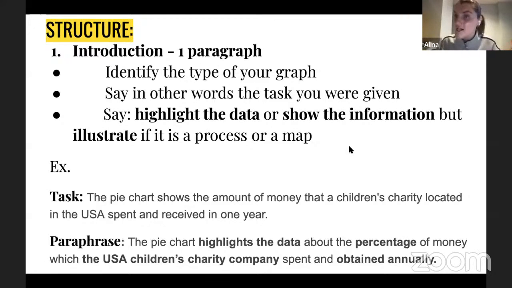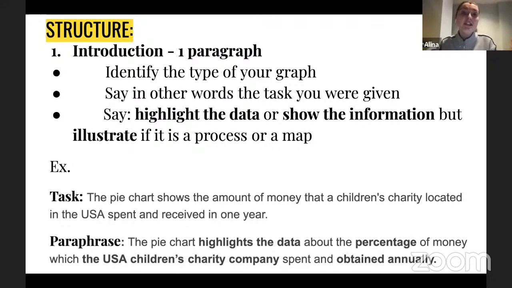It's also an introduction. But the key idea in writing task 1 is that you never provide any personal opinions. You never try to express your point of view, or try to make some sort of conclusion based on your knowledge, professional or academic, it doesn't matter. You just need to describe exactly what is given to you. Okay, so that's why we start from our introduction.